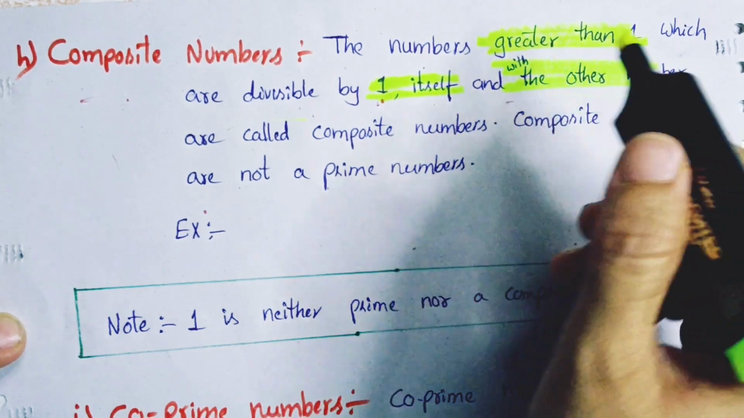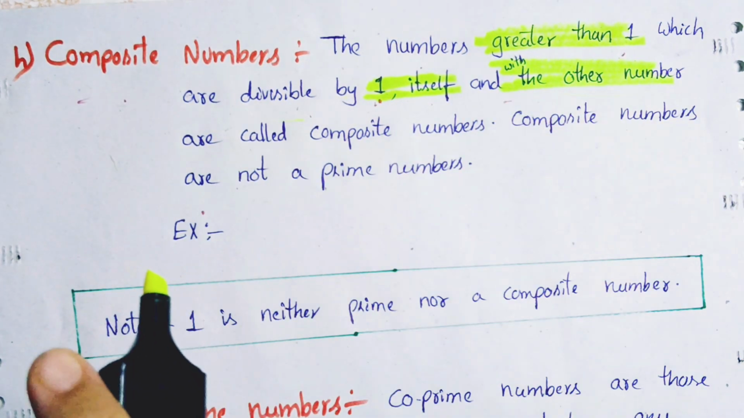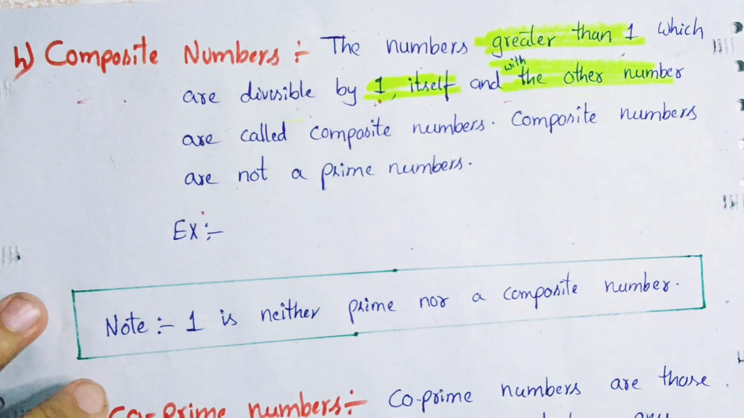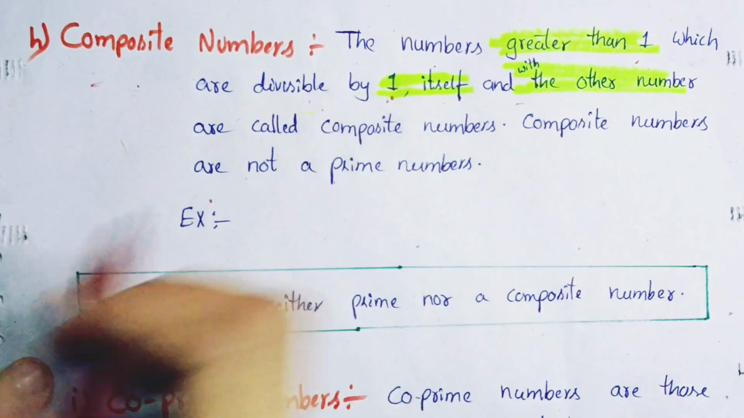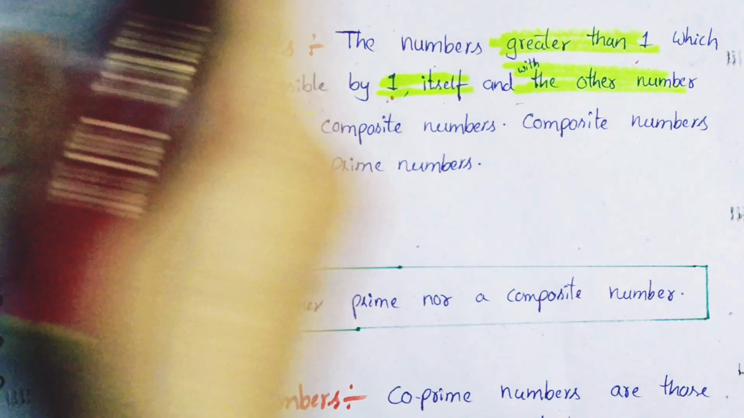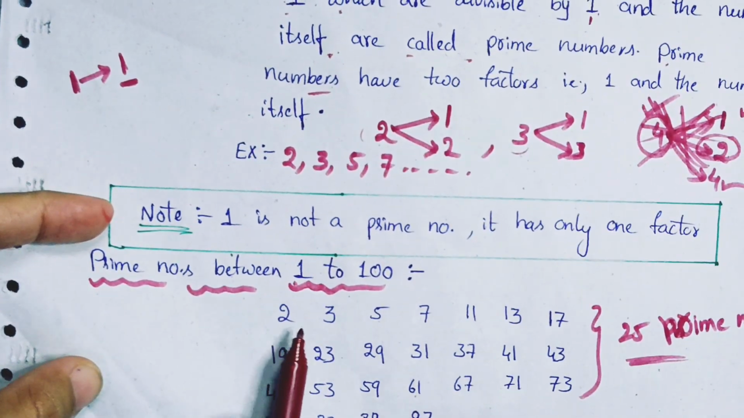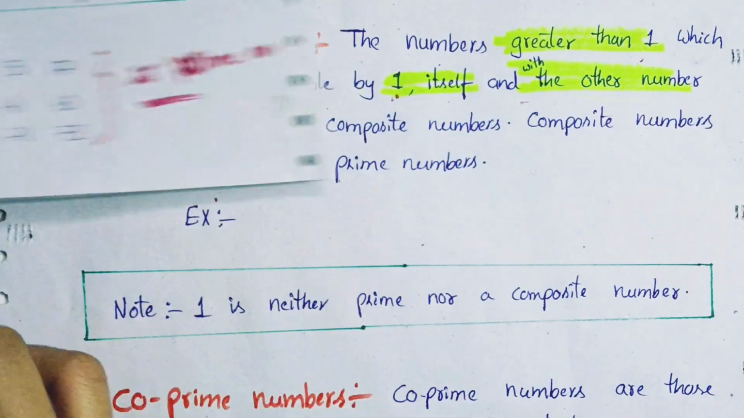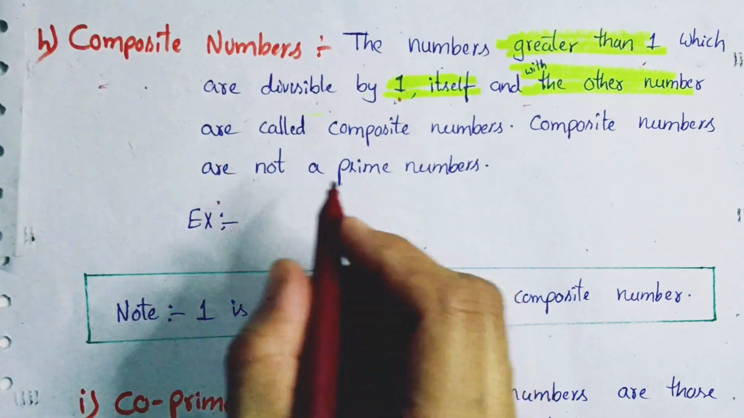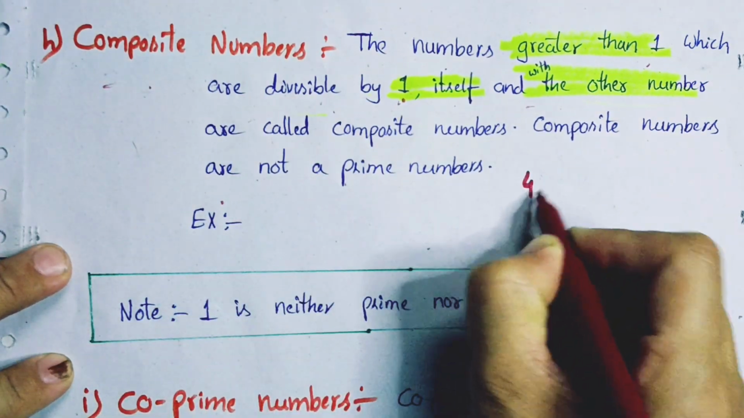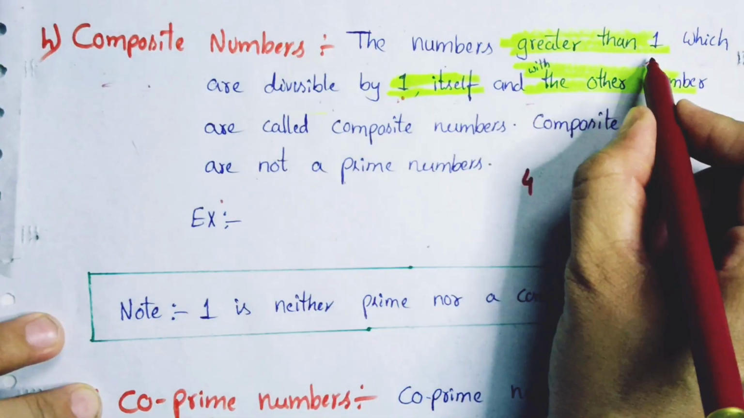So these other numbers are the slightest difference when compared to prime numbers. Let's see the examples. It should be greater than 1, which means 2, but 2 is a prime number. So that's why we are not taking 2 here. 3 is also a prime number. Then 4. We can take 4. Let's see. 4 is greater than 1.